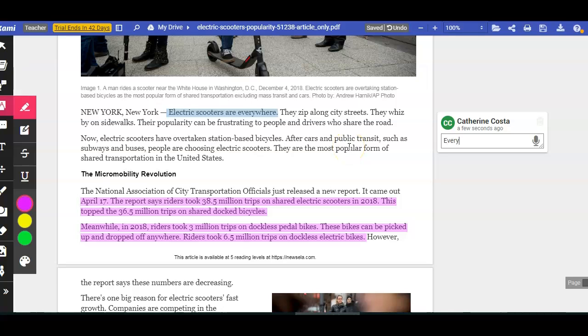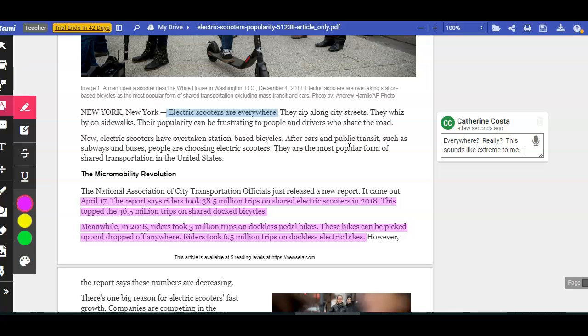Everywhere. Really? This sounds like extreme language to me. And now my next step in annotating using this strategy is to think about why the author would have chosen to use that word everywhere. Why did the author choose to use this extreme language?